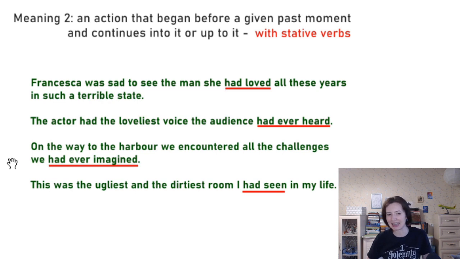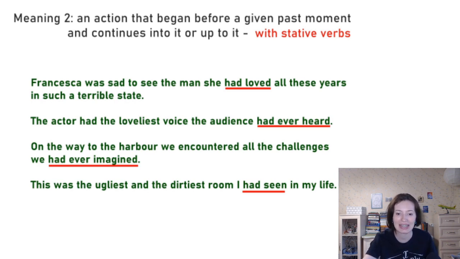The character entered the room, saw it, that's the single action in the past, and before that, for many years, he had seen lots of rooms. None of them were as ugly, as dirty as this one, right? So for many years, the actions of seeing lots of rooms were earlier than this action of seeing this room, right? But to see is a stative verb, so we can't use the past perfect continuous, we just use the past perfect.